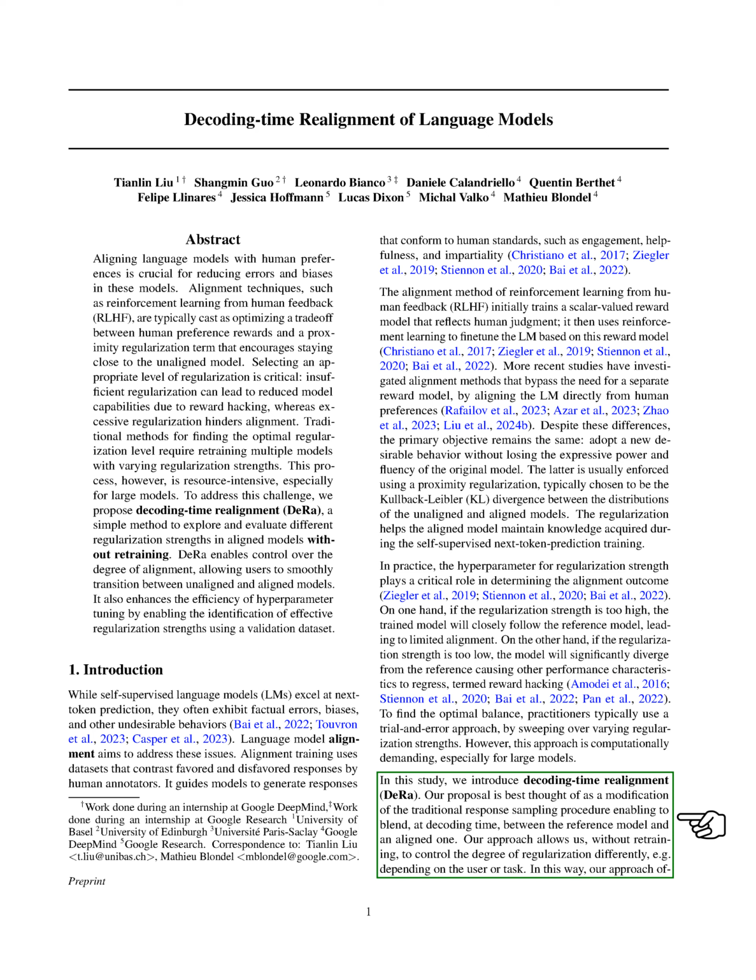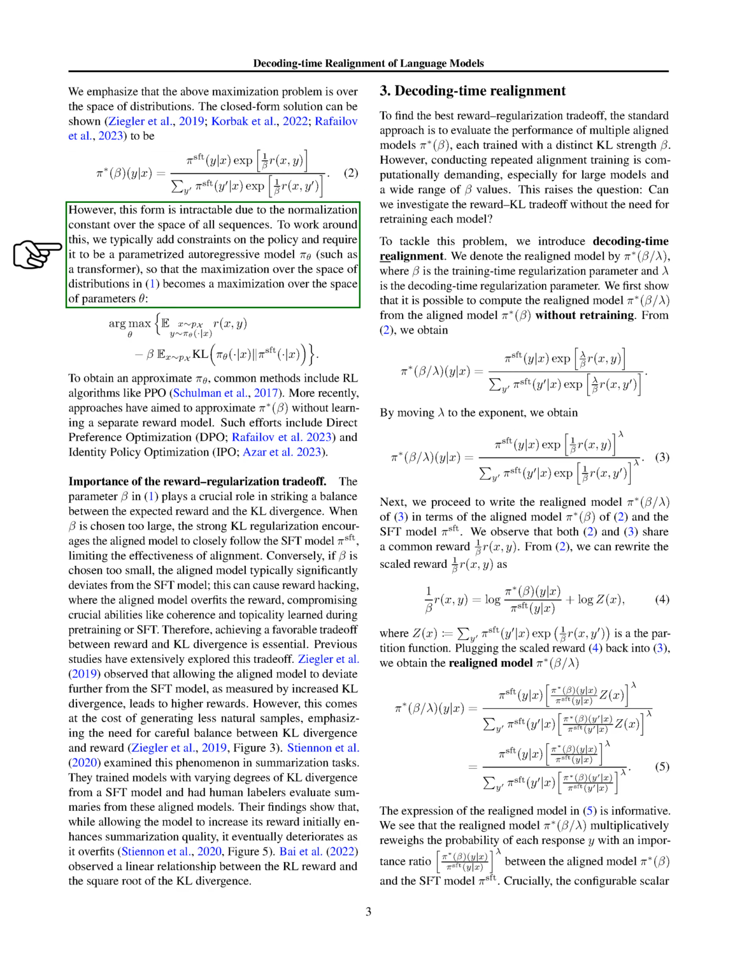The challenge here is to adjust the model so it prefers responses that humans like while still keeping it close to its original training. This involves a delicate balance, managed by a parameter that controls how much the model can deviate from its original behavior. However, finding the right setting for this parameter is hard and usually requires a lot of experimentation.